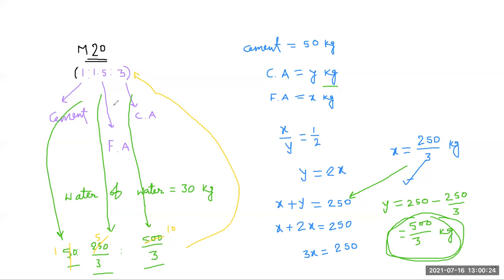In this manner, you get the grade of your M20 concrete, and so on. Basically M20 grade of concrete, M25 and M30, and in similar fashion you get M15 and so on.